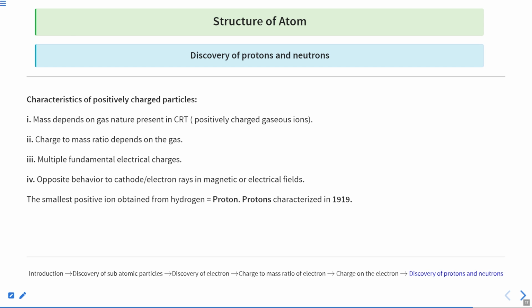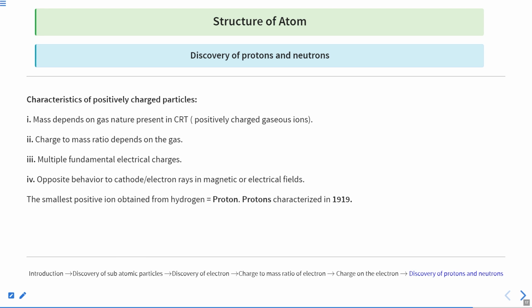Clear? Now again we did that same experiment of electrical and magnetic field and calculated the charge, and of course the charge came out to be 1.6 into 10 to the power minus 19, so that the electrical neutrality remains balanced. Clear? Now here an important point, the charge to mass ratio depends upon the gas. Initially those were not dependent upon the gas, but here the charge to mass ratio is dependent upon the gas, and we came to a conclusion that there is something that is not only fundamental, but still we need to go deeper.